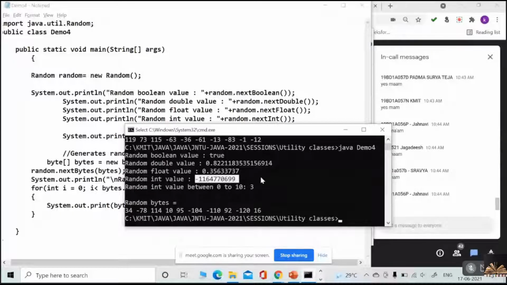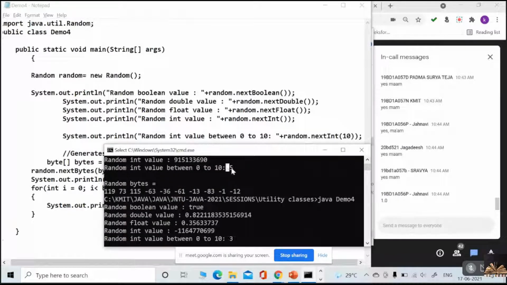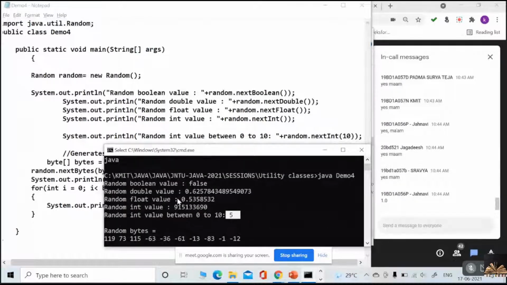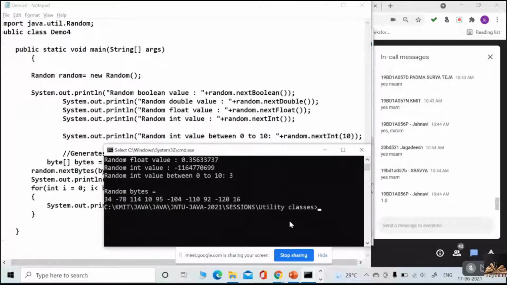But if you use next int of 10, what will you get? From 0 to 10, one random number will be generated. Previously what number did we get? 5. Hope you can understand how it is generating.